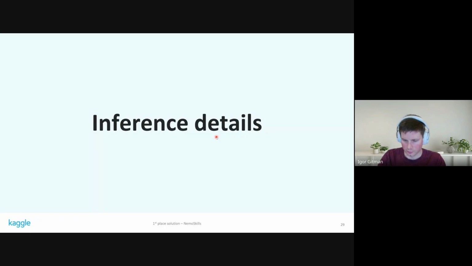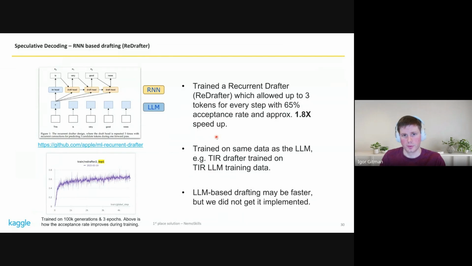All right, so let's now cover the inference details. So for the inference, we used a ReDrafter technique for speculative decoding. So the idea is fairly simple. Whenever you want to predict the next token, instead of running generations for a big LLM, use a very small RNN head attached to the last layer, and then you predict 3 tokens using that RNN. And you try to verify them using an LLM doing parallel predictions for all 3 tokens. If the LLM accepts all 3, we take them and move on. If it doesn't accept, we regenerate the first token with an LLM and repeat the process.